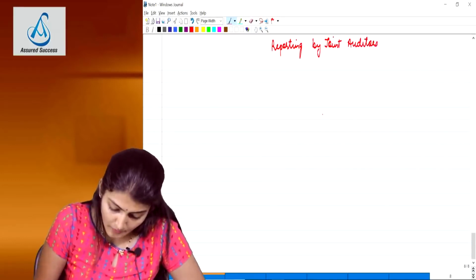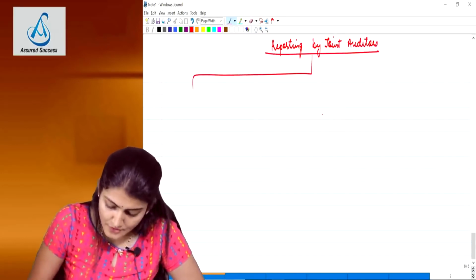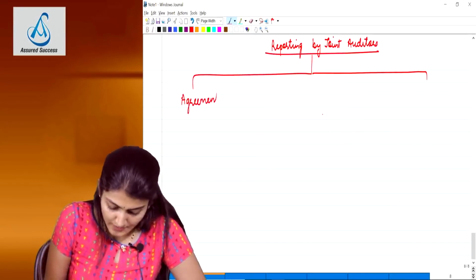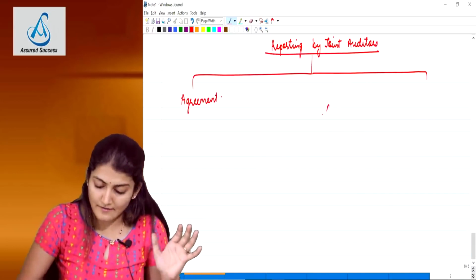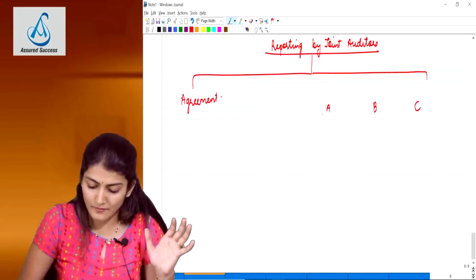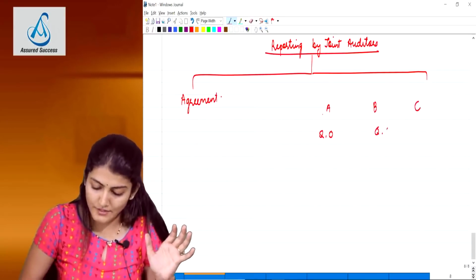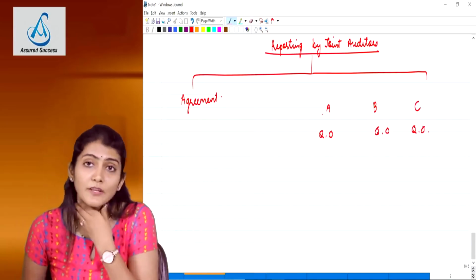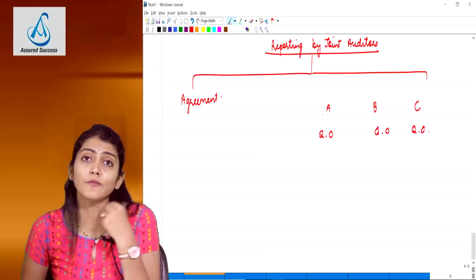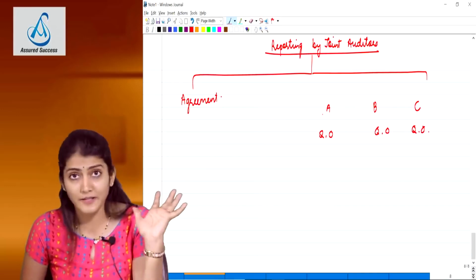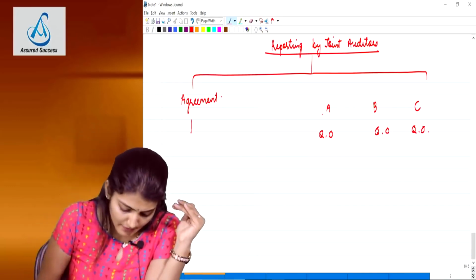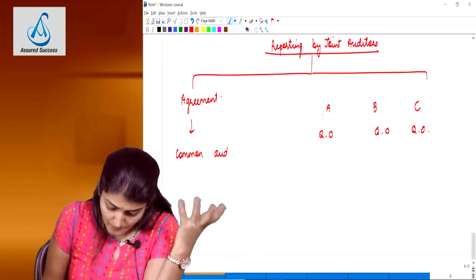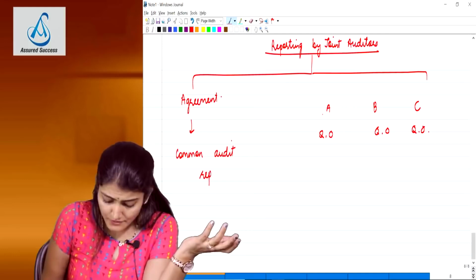Now generally these joint auditors agree upon a common report to be issued. That is, each one of them, say in our example A, B, C, each one of them is saying qualified, qualified, qualified. All 3 have the same opinion, that for this company's financial statements which we have audited, we should issue a qualified opinion. So in this case, they will issue a common audit report. Generally 99% this is going to happen.